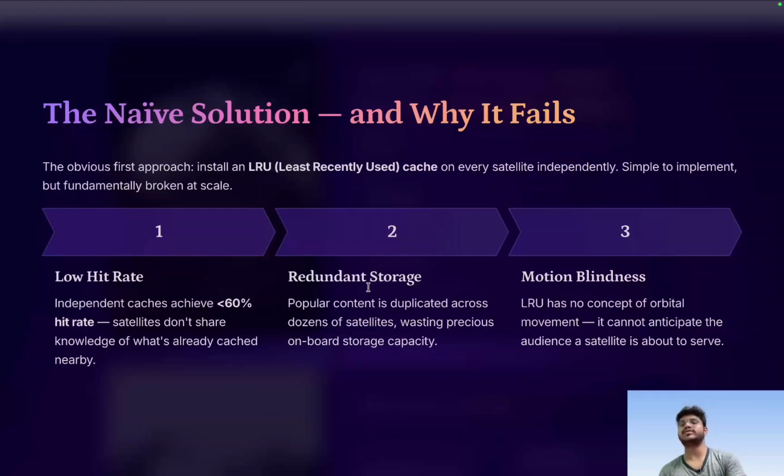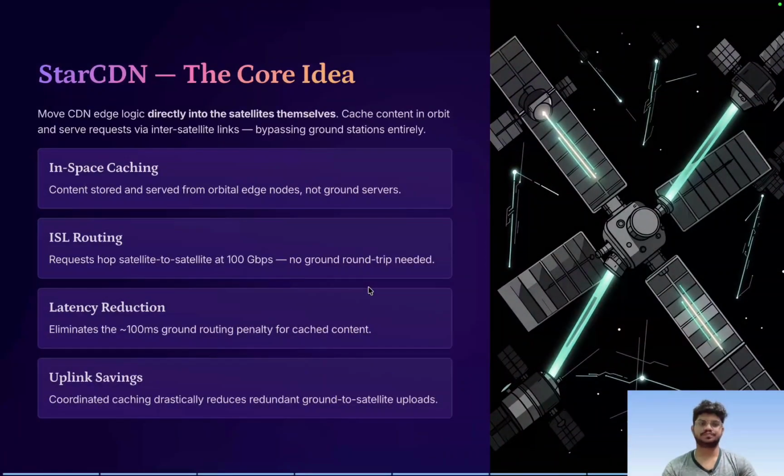So there is an issue of redundant storage, and also this motion blindness, that is, LRU has no concept of orbital movement, so it cannot anticipate the audience a satellite is about to serve. So these are mainly the three major reasons why the naive solution of installing a cache on the satellite fails.